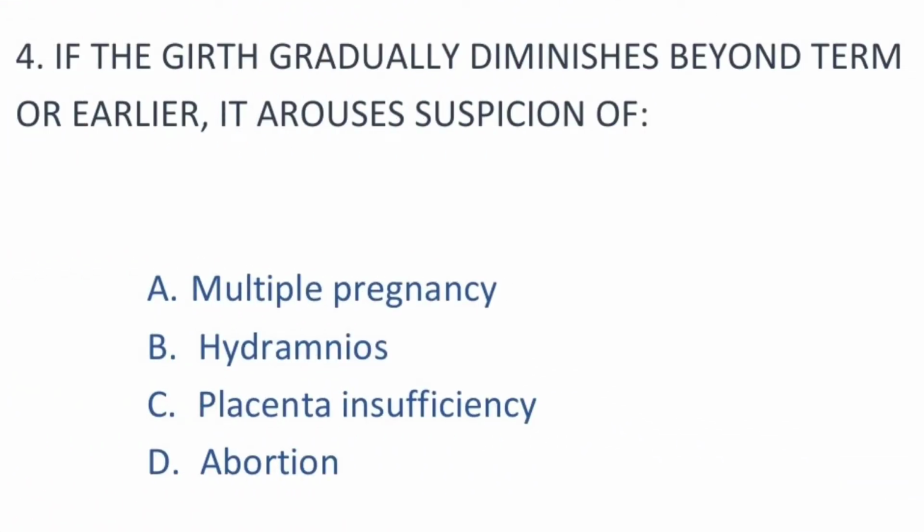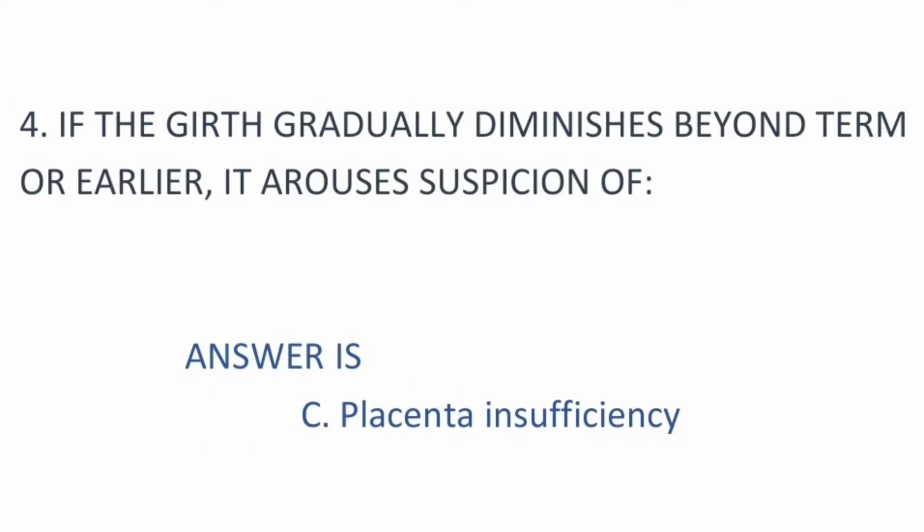Fourth question. If the girth gradually diminishes beyond term or earlier, it arouses suspicion of. Options are A, multiple pregnancy, B, hydramnios, C, placental insufficiency, and D, abortion. If the girth gradually diminishes beyond term or earlier, the suspicion goes to placental insufficiency. Therefore, the answer is option C, placental insufficiency.